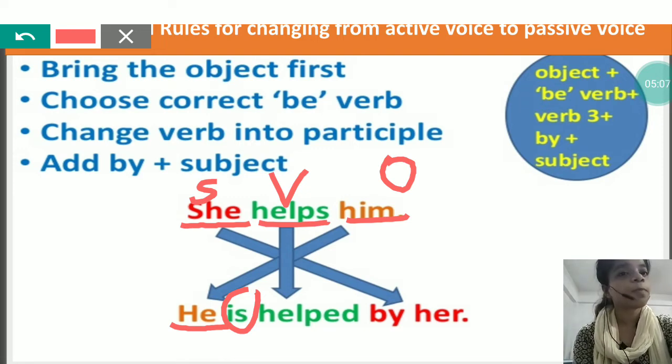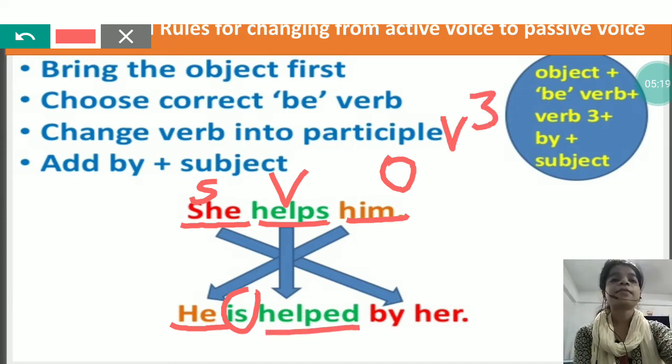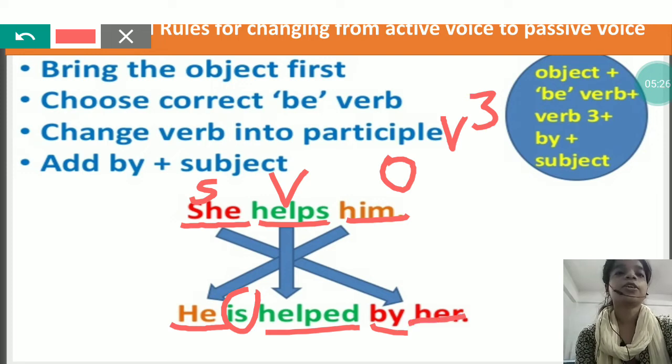Change verb into past participle. Now the verb is helps. We have to change that into past participle, or you can say V3. So helps becomes helped. Add by. Then we have to write by and then the subject. Subject was she. So here her. So you can say that when we convert any sentence from active to passive, then the structure of the sentence will be object plus be verb plus verb 3 plus by plus subject.